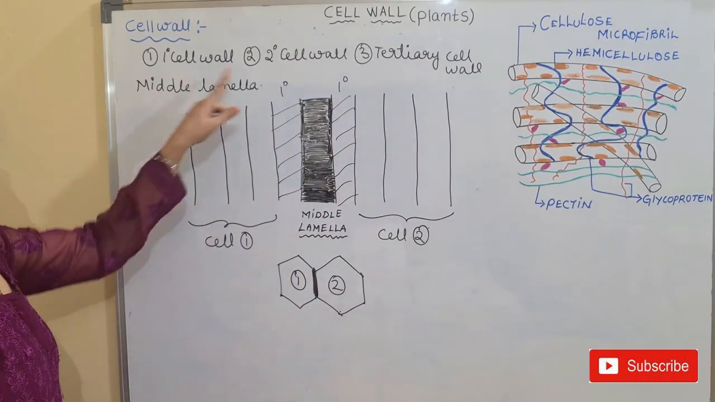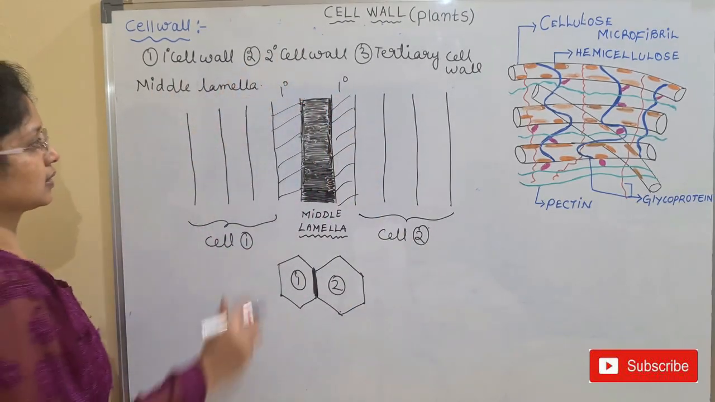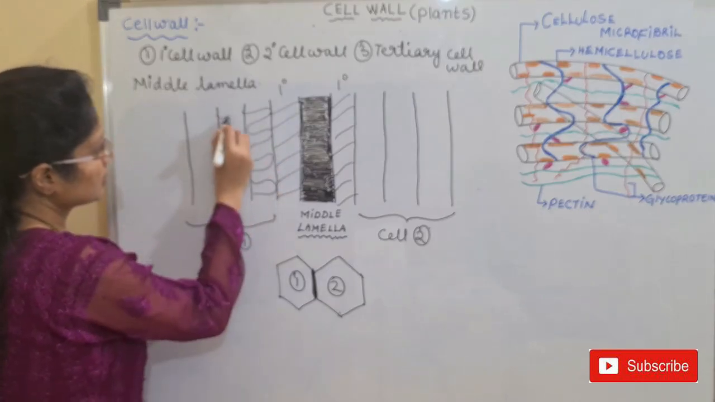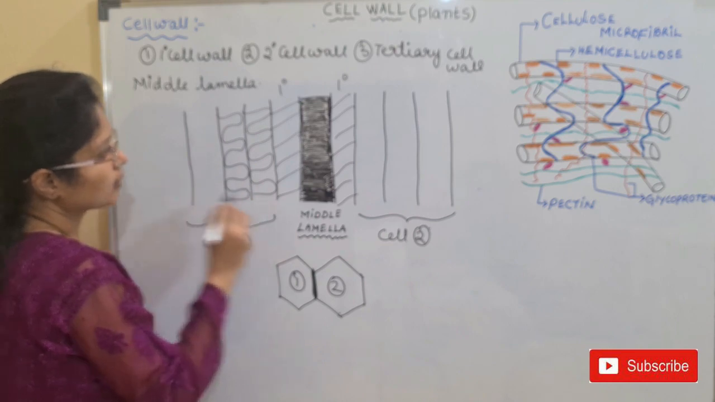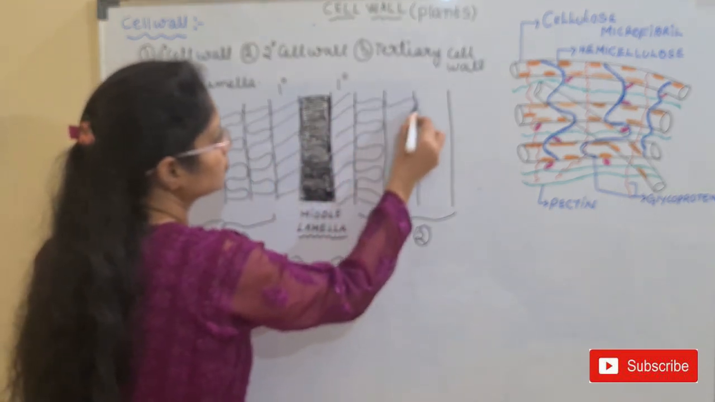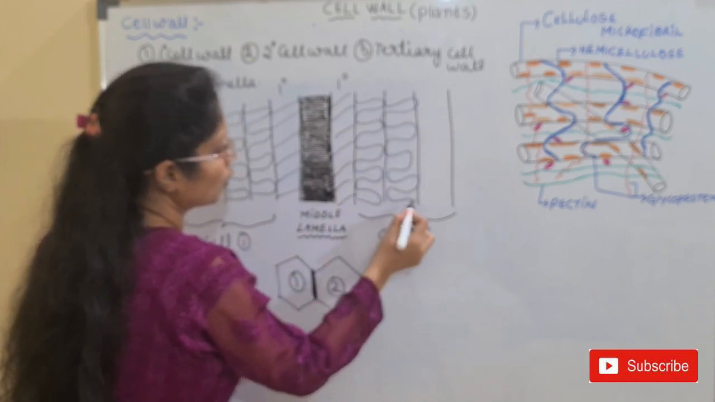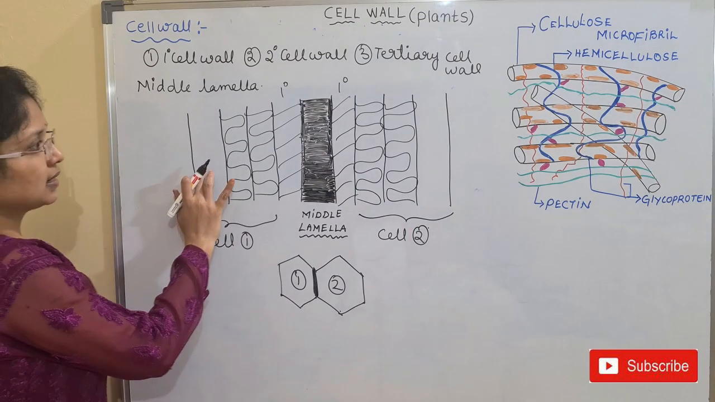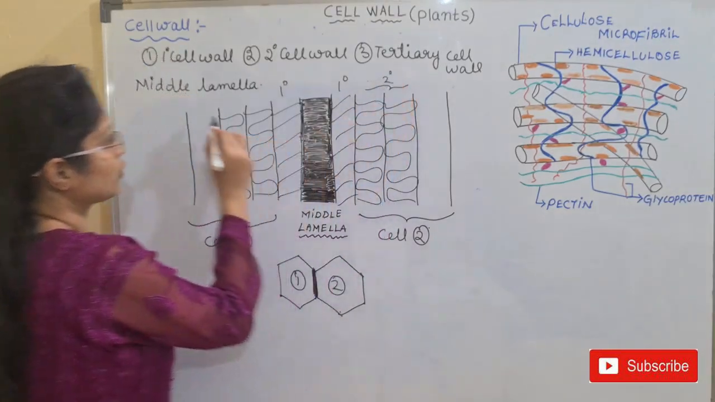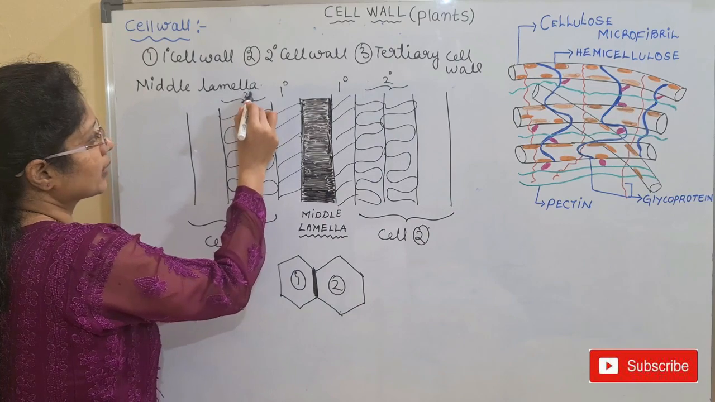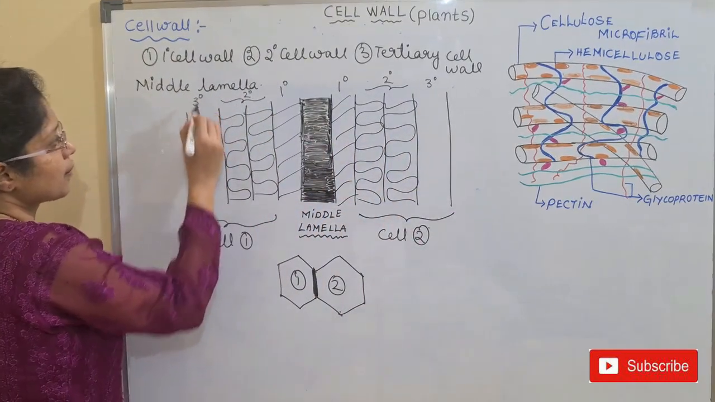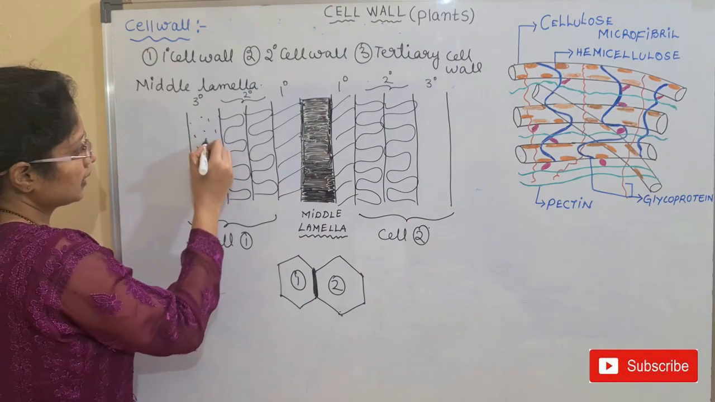Then what is the second layer? I have told you, secondary wall. Secondary wall, it is like this. Okay, this is the secondary wall. Here for cell number 2, we have the secondary wall. Okay. And what is the third layer? We'll mention this. These two constitute the secondary wall. Okay. And the last one is the tertiary wall. Let us dot this. Okay.